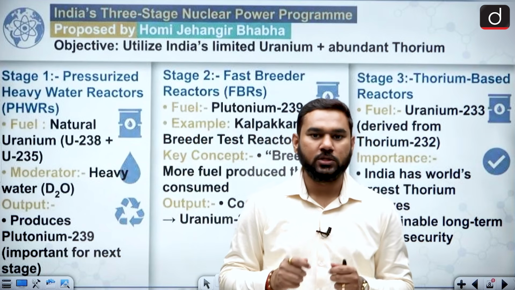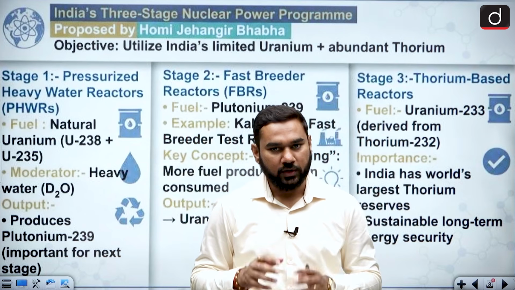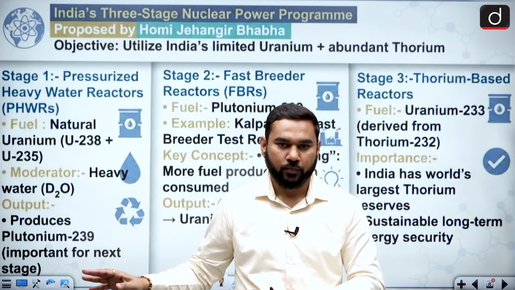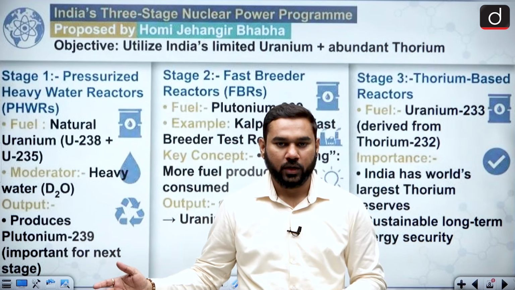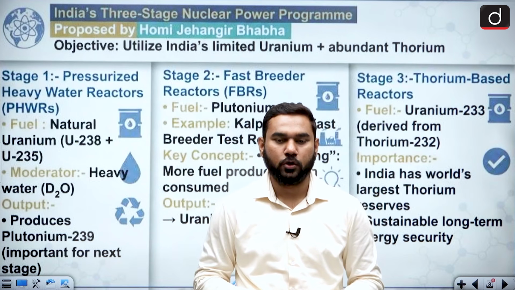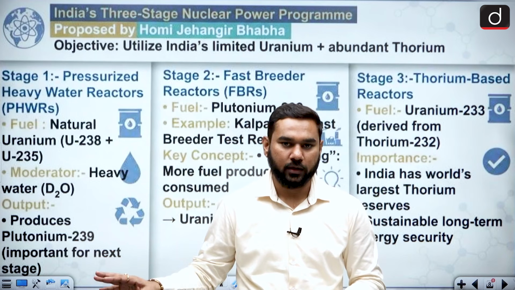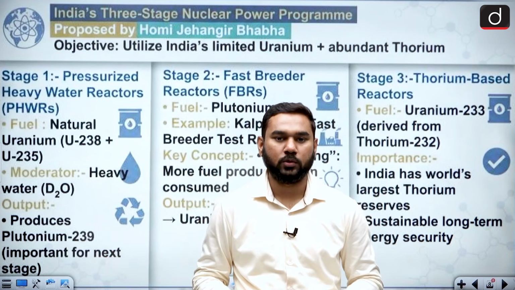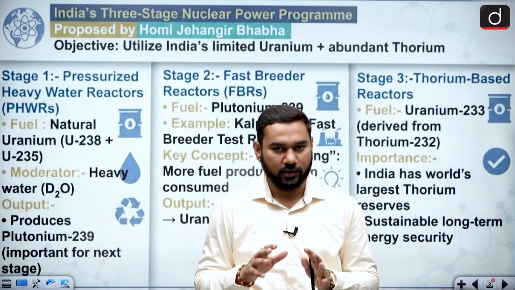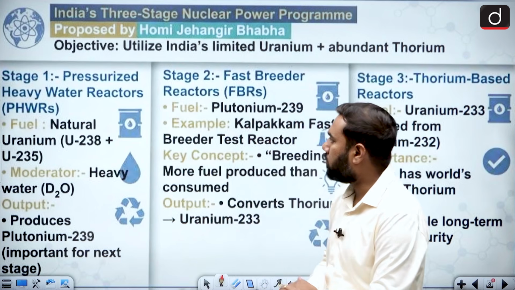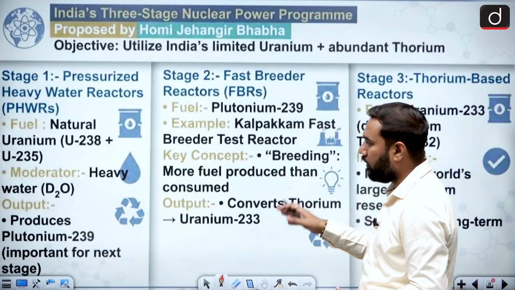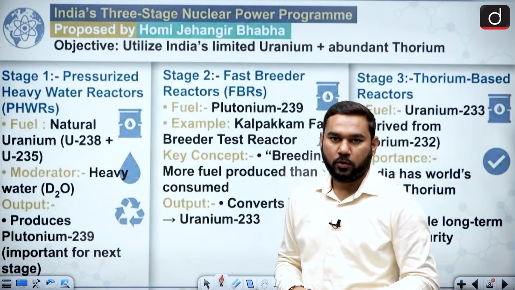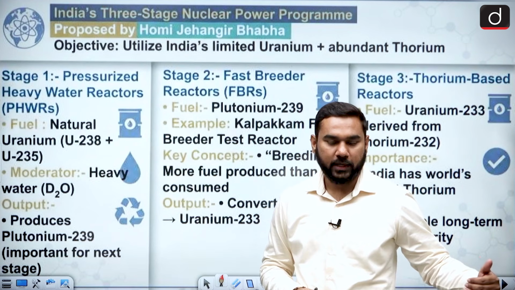So Dr. Homi Jahangir Bhabha wanted that first you start from foreign help, because they have the critical type of reactor based on uranium. So first you can start from that, you depend on foreign help, but one day you have to make yourself self-sufficient in the energy sector. This is your 3-stage nuclear plan of India.